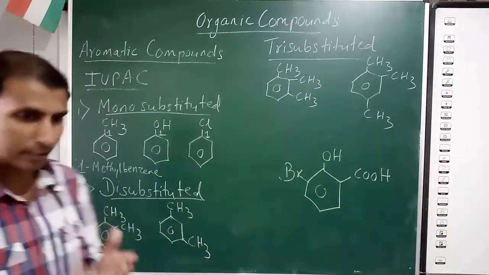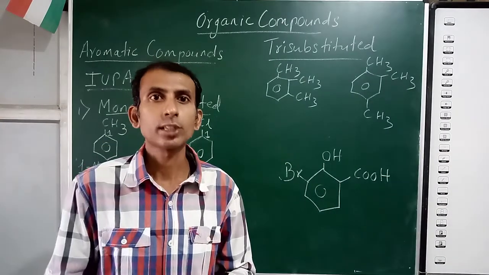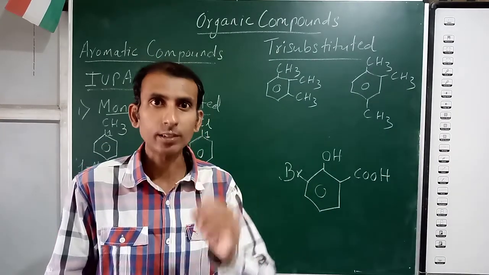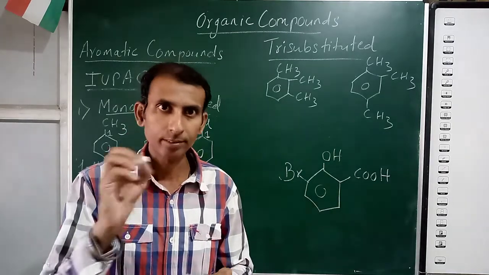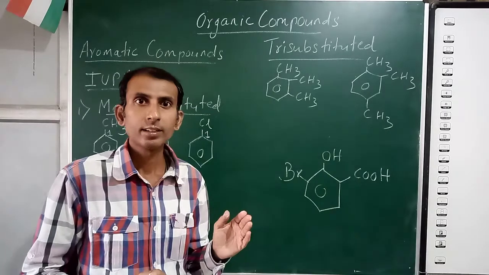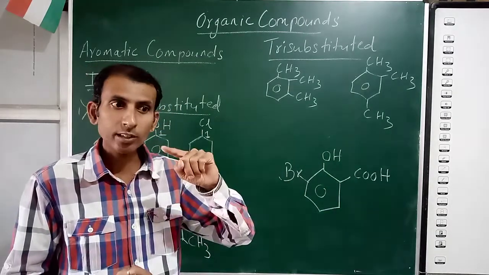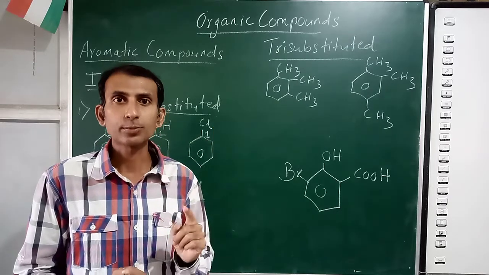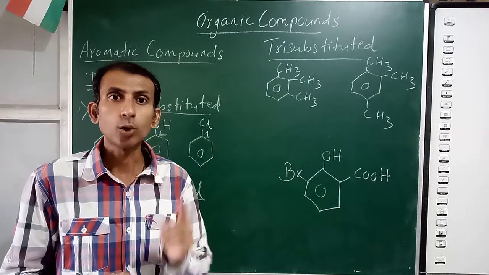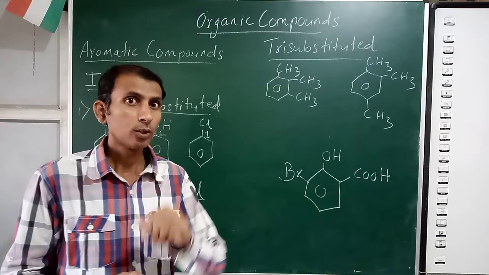So you select one substituent, give that particular substituent containing carbon, you give number 1, and then you start numbering in such a way on that benzene ring, so that the second substituent should get the lowest number. Second substituent should get the lowest number.